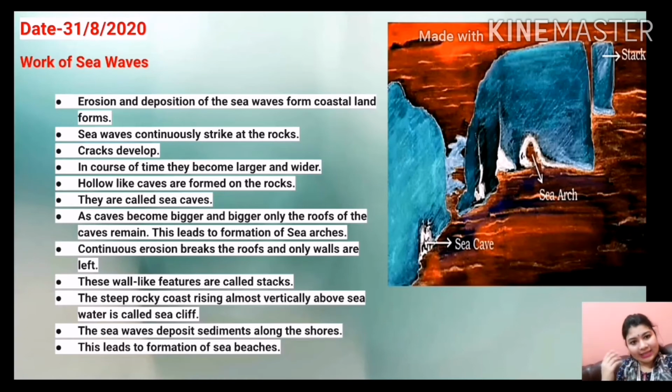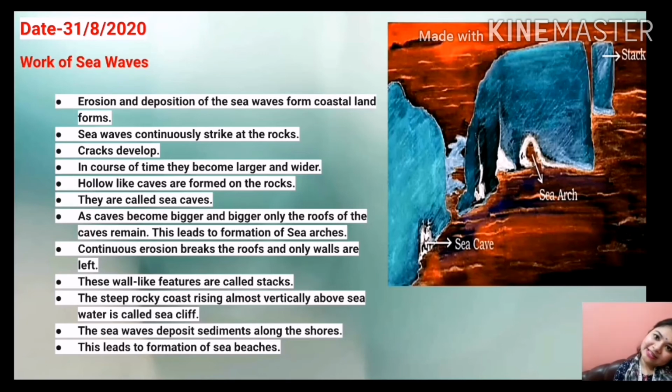This is a sea arch. Now there is continuous erosion on this sea arch, or the roofs of the sea caves, and due to this continuous erosion only walls are left. These wall-like features are given one name, that is stacks, S-T-A-C-K-S, stacks. And these stacks are formed on the sea. Now the sea waves have erosional activities.